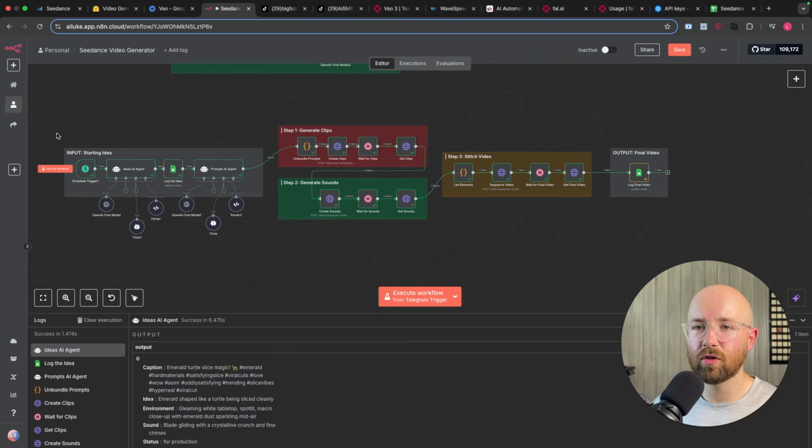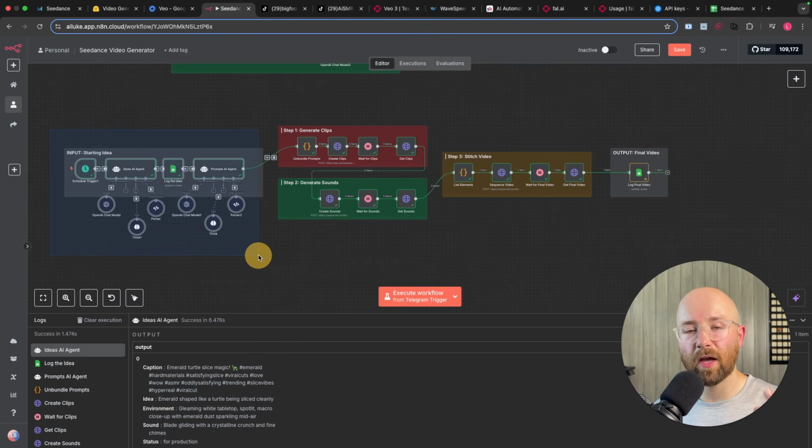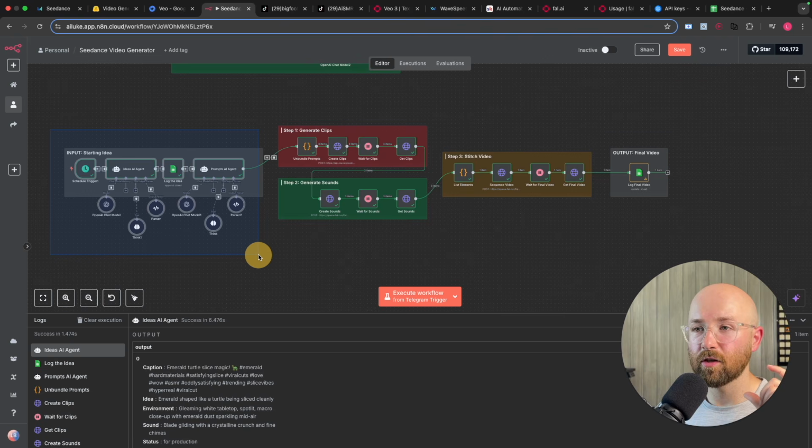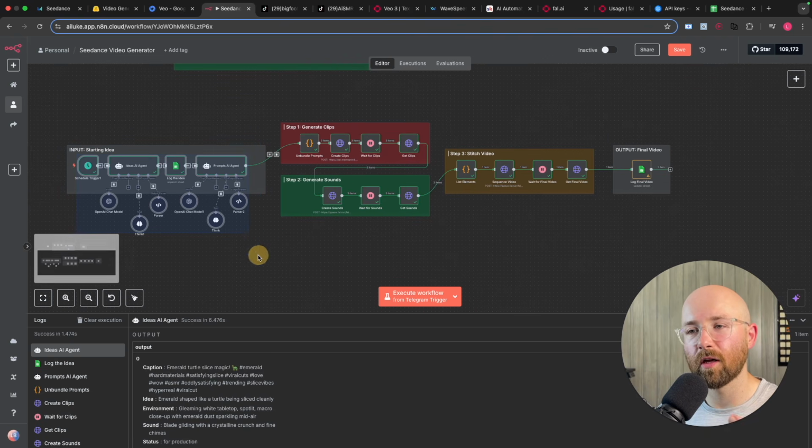Well, it schedules every however long, every day, and then you get an ideas agent which creates the idea. This is then logged in a Google Sheet, and then from that Google Sheet, a prompt agent gets that and turns that into prompts. Because it's one thing having an idea, it's another thing getting these real prompts that you can then go to generate the clips.